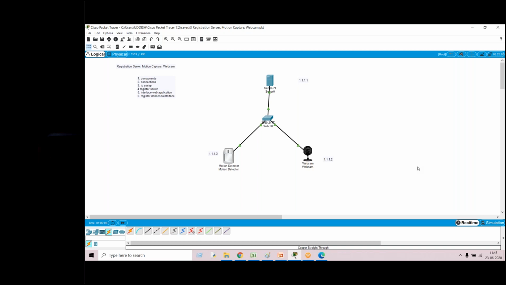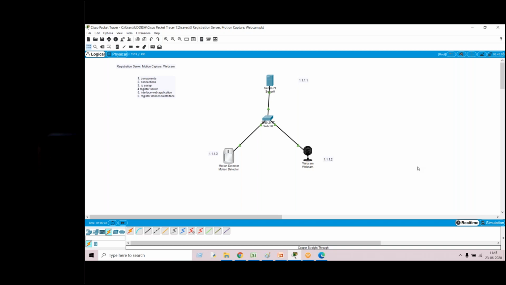Once the connection is established between all the devices in the network, the third step is assigning IP addresses to each device. For example, for the server, I'll click on the server and go to the configuration tab. In the configuration tab, there is a tab called fast Ethernet. Once I click on fast Ethernet, I'll use my IP configuration. A static IP is given, and I have chosen it as 2.2.2.1. I'll assign that, and I'll close the window.